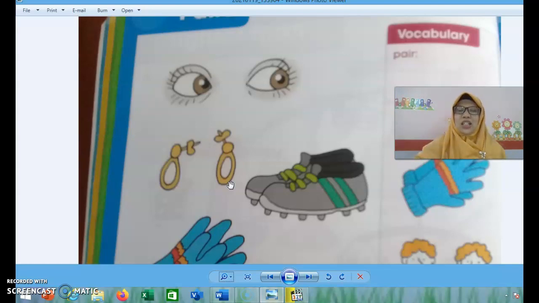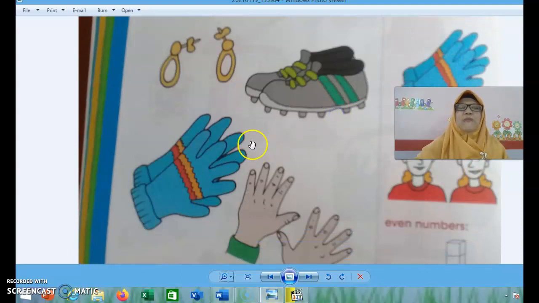The next picture is shoes. How many shoes are there? 1, 2. There are 2 shoes, the left shoes and the right shoes. The next picture, gloves. There are 2 gloves. The right glove and the left glove.